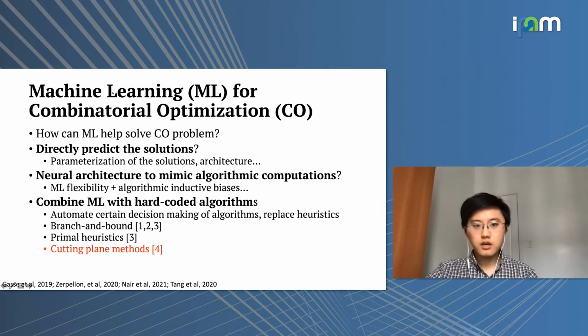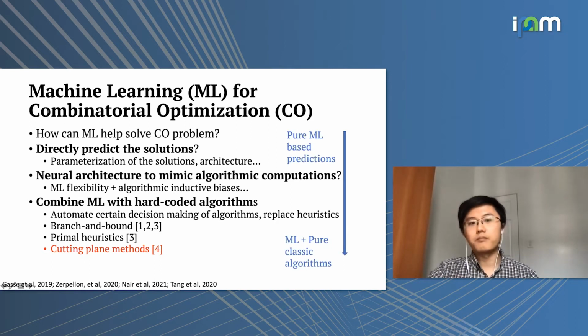And as you can see, all of these three approaches are part of a bigger spectrum of this entire array of approaches that apply machine learning to combinatorial optimization problems. On the top, we have more like pure machine learning-based predictions that allow us to benefit from the flexibility of machine learning representations. But on the bottom, we can combine machine learning with pure classic algorithms so that we can benefit from decades of research on hard-coded algorithms to solve combinatorial optimization problems as well.